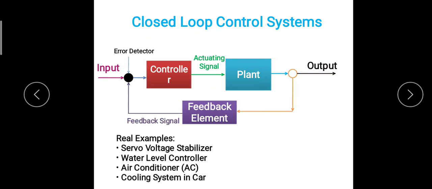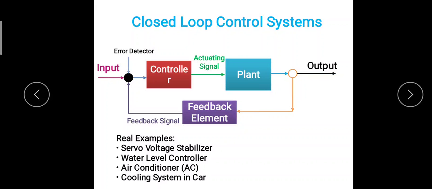So this is the closed loop control system, where we can see the main elements: input, controller, plant, output, and then the feedback element, which is not found in the open loop control system. Here the input is sent to the error detector.